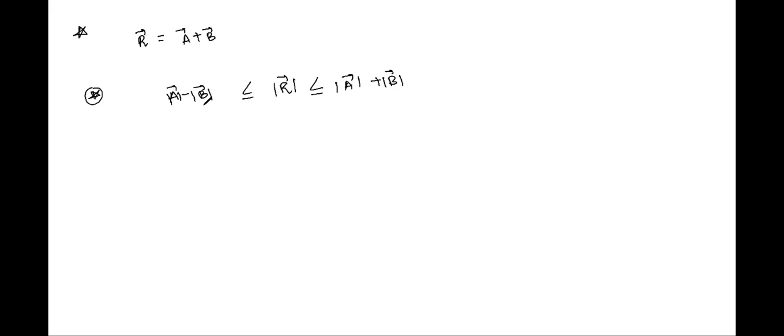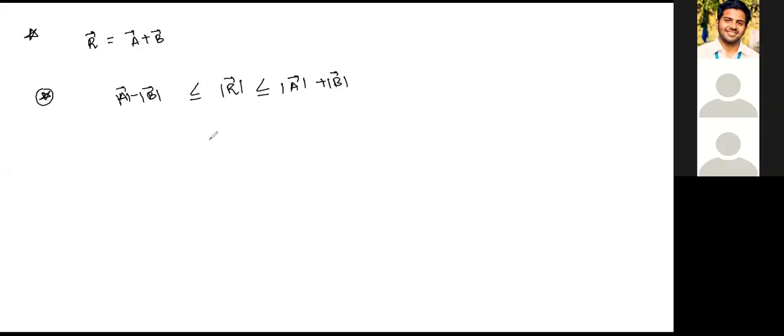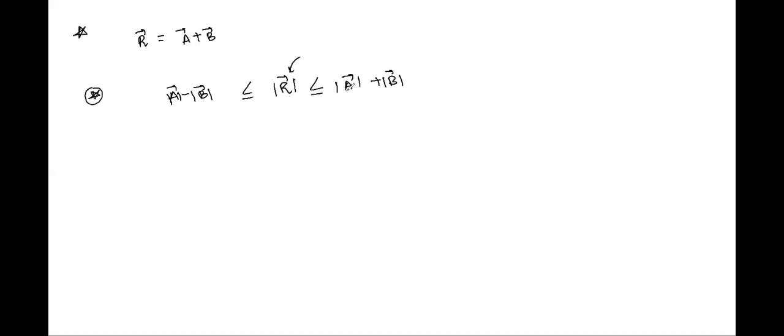Right? I hope it's clear with everyone. When we are talking about two vectors, their resultant's magnitude lies between the sum of their individual magnitudes and the difference of their individual magnitudes. Please take this with you.